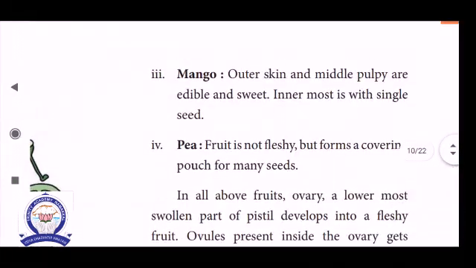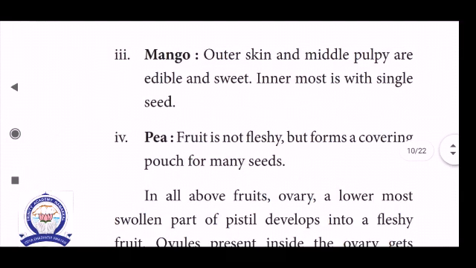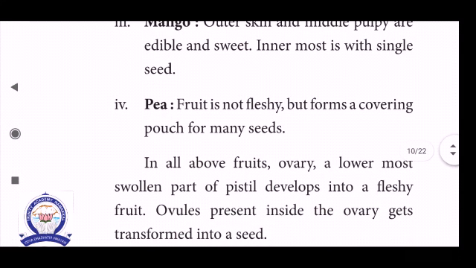Next one, mango. Mango is one of the simple fruits. The outer skin and the middle bulb are edible and sweet, and the innermost has a single seed. Mango has three parts of the fruit: outer epicarp, middle mesocarp, and inner endocarp. The inner endocarp is very strong because a stony endocarp is present. So the mango fruit is also called a stony fruit.